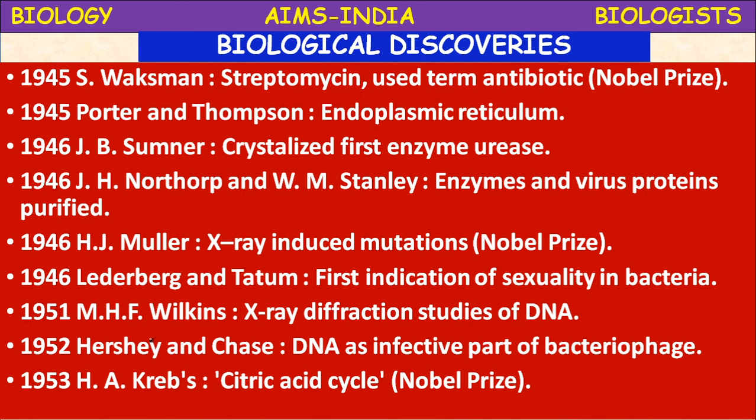In 1952, Hershey and Chase discovered that DNA is the infective part of the bacteriophage. In 1953, H.A. Krebs got the Nobel Prize for the citric acid cycle, that is the Krebs cycle.